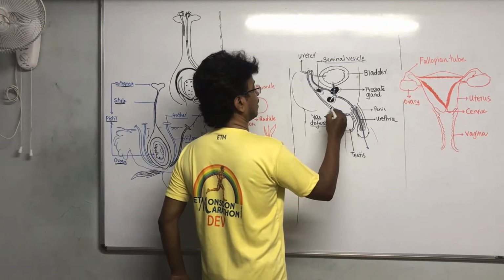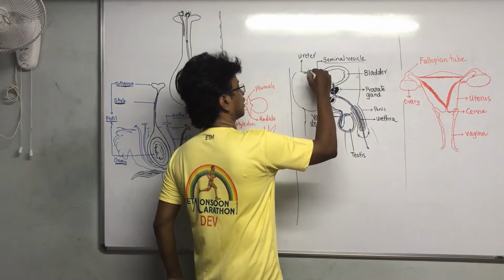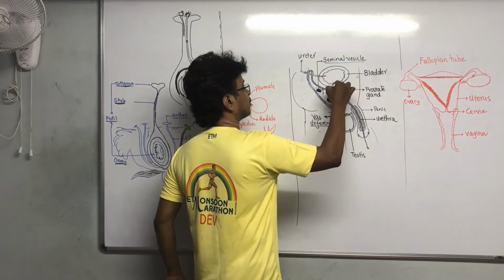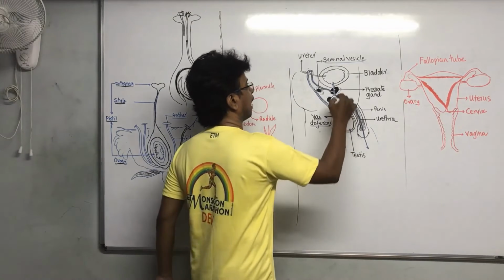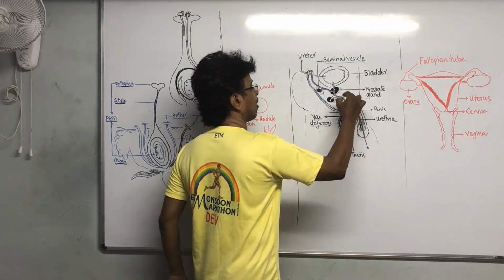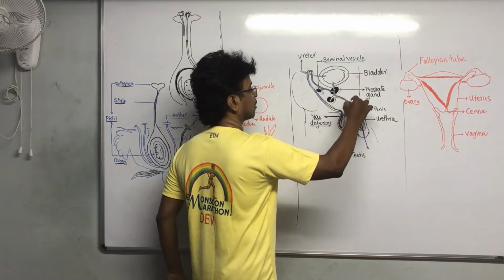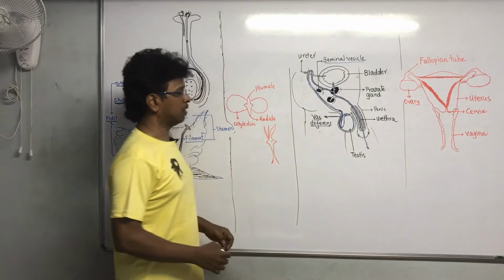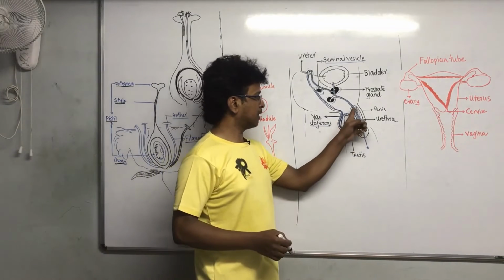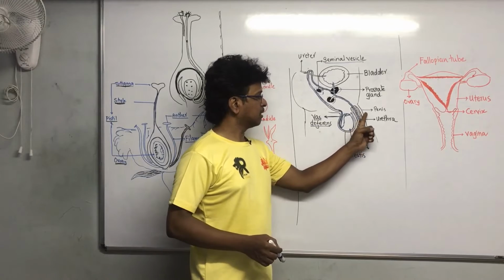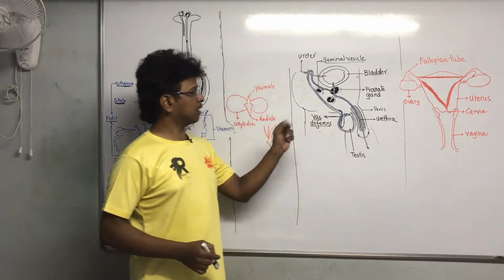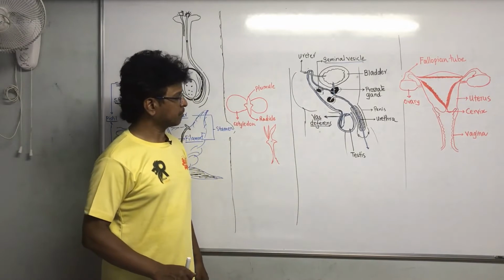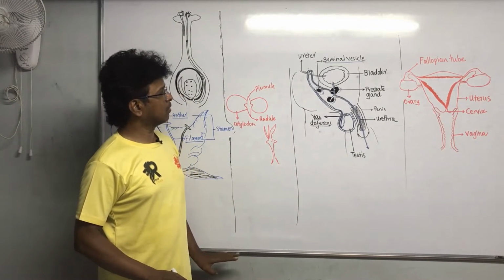The sperms travel via the vas deferens and enter the tube which unites with the tube that comes from the bladder, and this becomes a common passage for the urine and for the sperm. It goes through the urethra and then it is thrown out of the body. The urethra is the tube present at the central part of the penis. This is the penis, and the urethra runs through its central part. Okay, this is how it takes place.